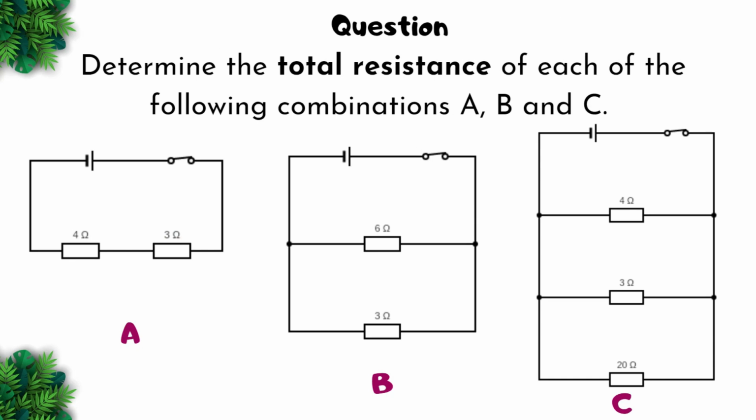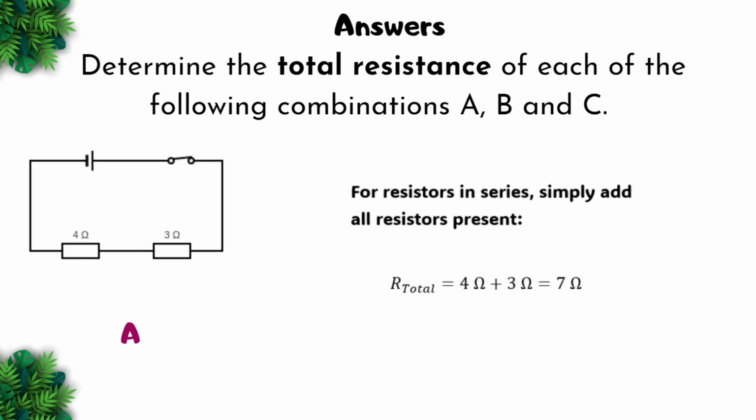Next question. Determine the total resistance of each of the following combinations A, B, and C. So we have 3 different questions. You may pause this video to answer the question. For resistors in series, simply add all resistors present. So for A, we add the 4 ohms plus 3 ohms to give us 7 ohms.